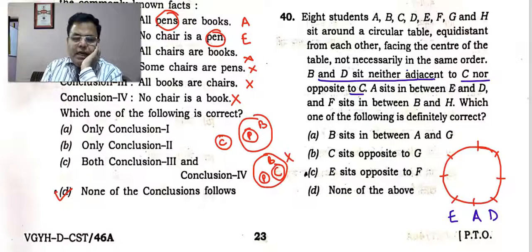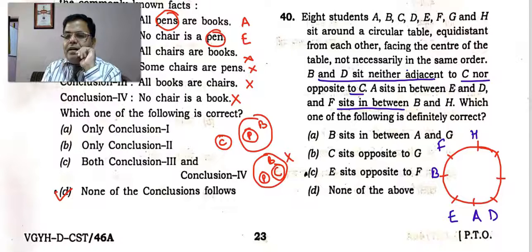We can make it: B is there, H is there, and F sits in between, so F is there. This is temporary; we can interchange the positions of B and H depending upon the requirement. We have written it, but we are not sure whether B is there or H is there. If there is any contradiction, then we will reverse the positions. And now C is not opposite. B and D are neither adjacent to C, so B cannot be here, D is not adjacent to C, so C cannot be here.